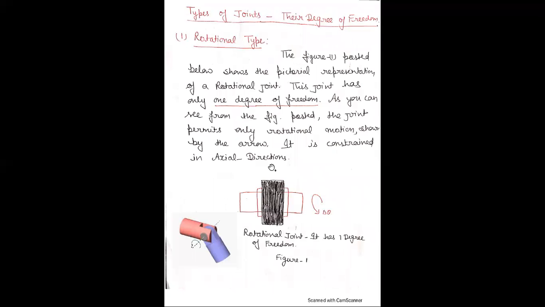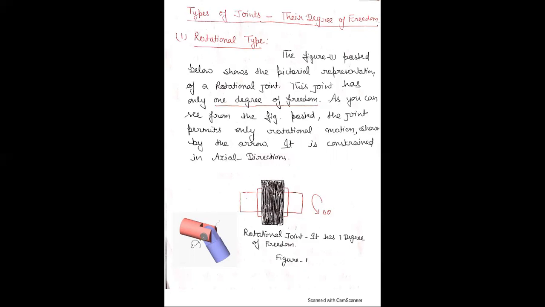Now we will discuss types of joints on the basis of their degrees of freedom. What is degree of freedom? Freedom means free, any object which is free in any direction. If the object is free in one direction, then its degree of freedom is 1.